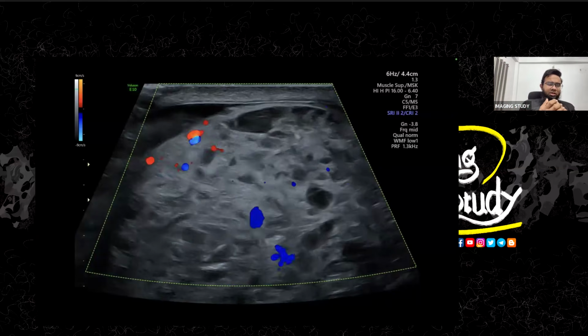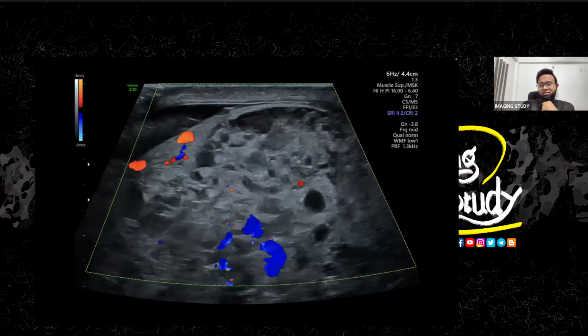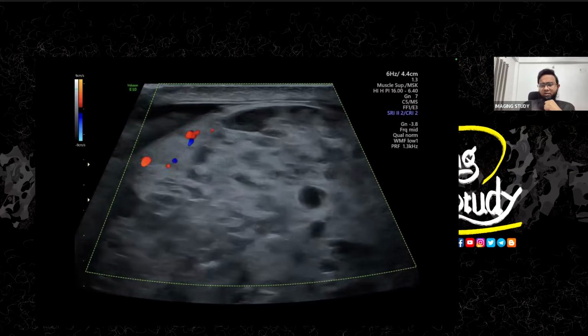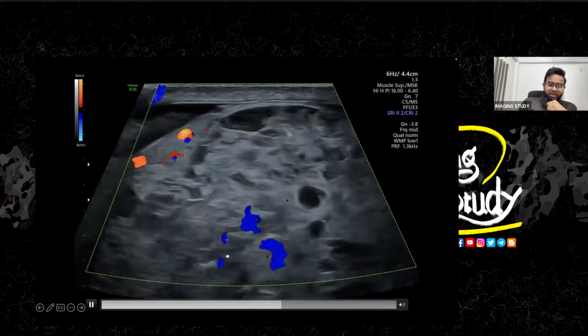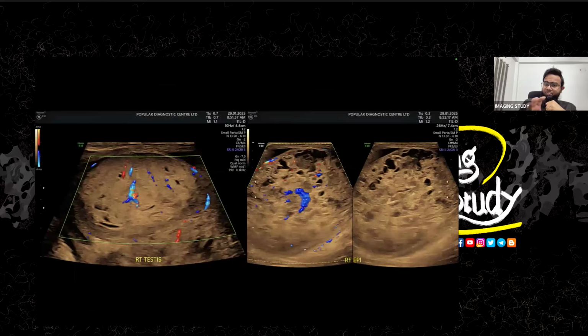Here we have put color Doppler on this setting and you still can see a good amount of vascularity, both arterial and venous flow. Okay, here's the last picture. You can see this is the testicular mass, or the whole of the testis has converted into a mass. And you can see the epididymis, which apparently looks like a large testis.